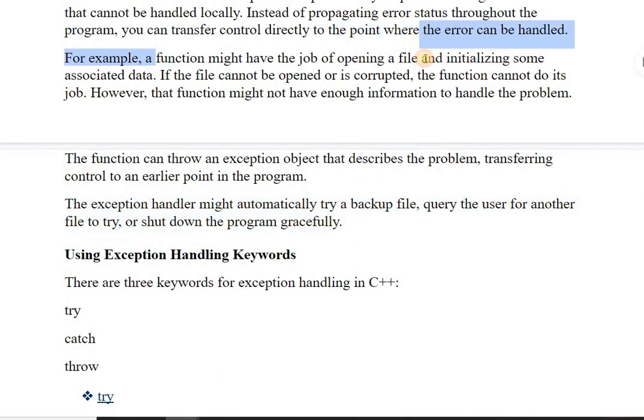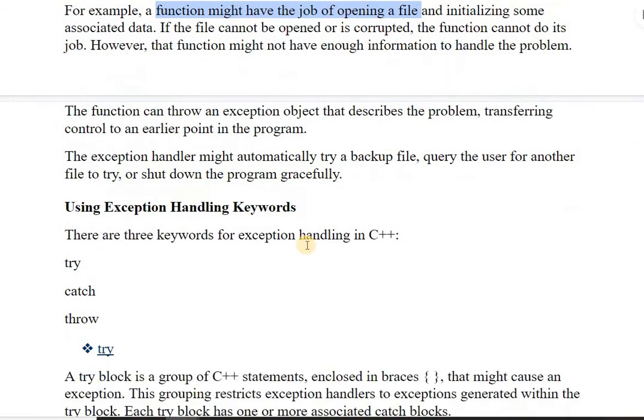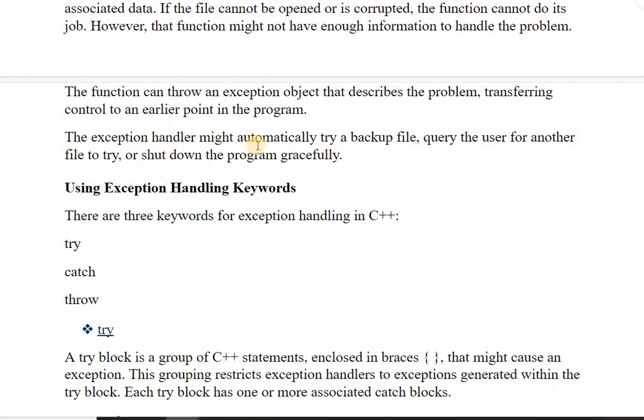Because this function was not able to open a file, the exception handler can generate some information, like use the backup files, query the user for another file to try, or shut down the program gracefully. Through this information, we can also inform the user that an exception has occurred, and it will provide the possible ways through which you can resolve the exception.